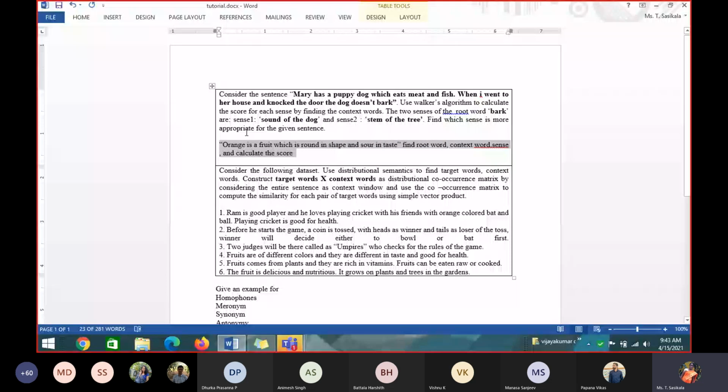Then the third question: consider the following data set. What is this question based on? Can you read out and tell me, only till here, whichever part I have highlighted? Is this distributional semantics or lexical semantics, and how do we proceed with this problem? Can anyone explain the steps so that it will be easy for the others? Read the question thoroughly. Can anyone tell how to proceed with this problem?